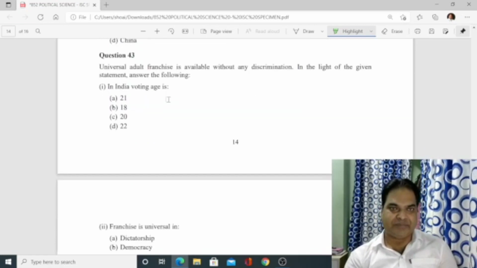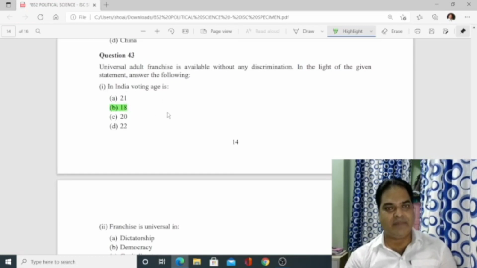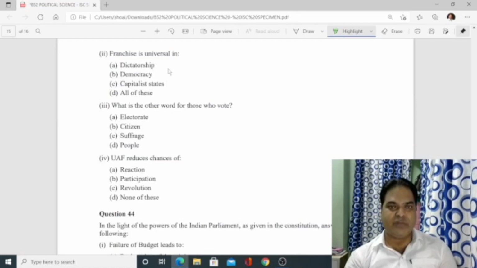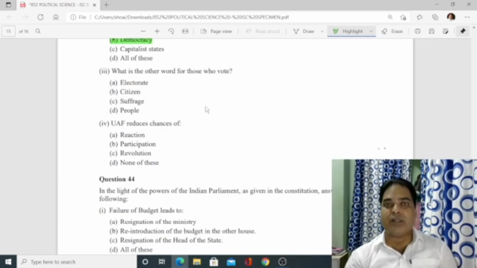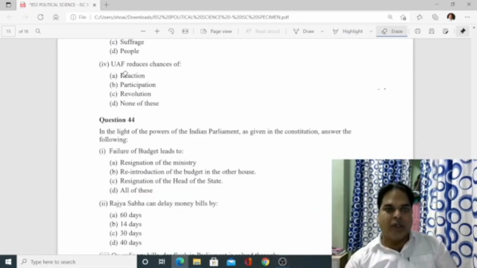Then number 43. Universal adult franchise available without. By seeing the question, let us see. In India, voting age is 18. Then number 2, franchise is universal in dictatorship, not possible. So in democracy, franchise is universal. What is the other word for those who vote? People, suffrage, electorate. Voters, all the voters together are known as electorate. So the answer is electorate.